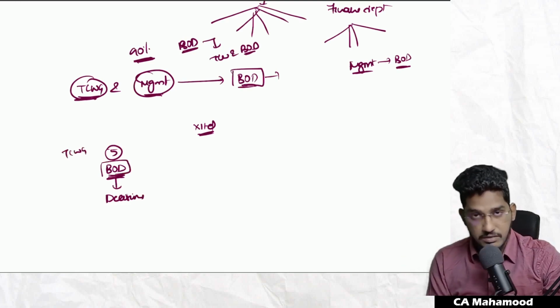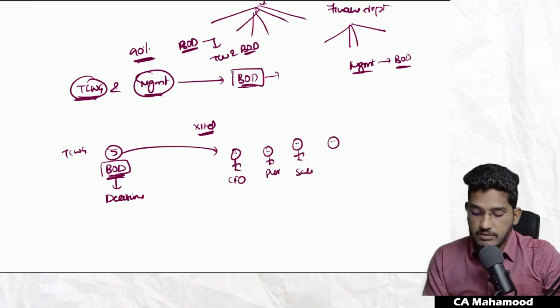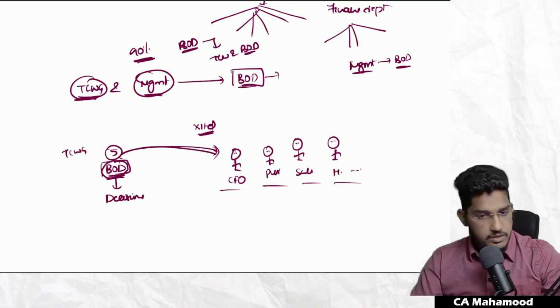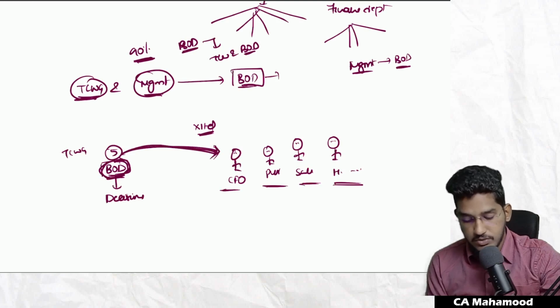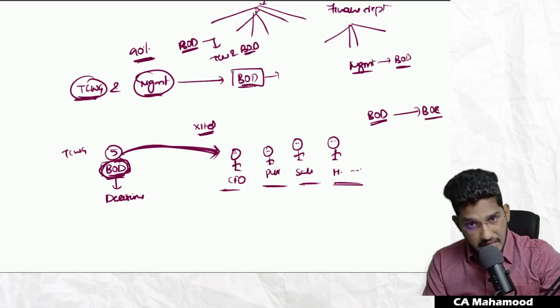Now they will fall under those charged with governance. Then of these five board of directors, one director will act as a CFO, one will act as head of the purchase department, one will act as head of the sales department, and one will act as head of some other department. So if you see here, the board of directors themselves will share the management responsibility also. This is what usually happens. So the board of directors are making decisions, and the same board of directors are also actually executing those decisions.